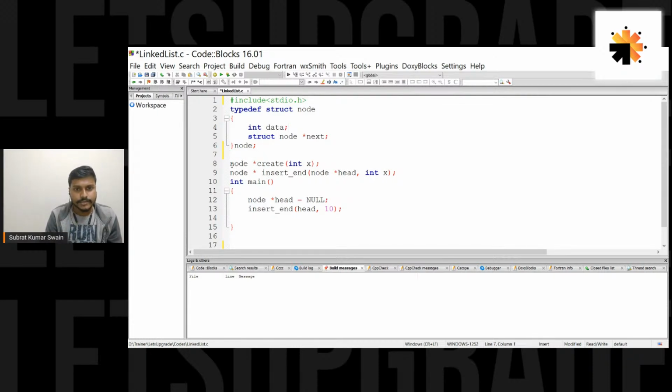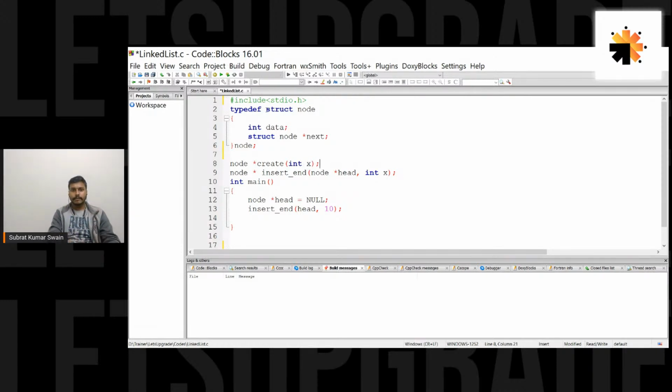Then this is a create function. This is a prototype for the create function. Why I have taken this create function is, guys, let's say we are about to do this add node function, or this insert node function. We will be adding some new nodes every time. So every time you want to add a new node, you have to create the node first of all. I guess I have discussed that already in the last session.